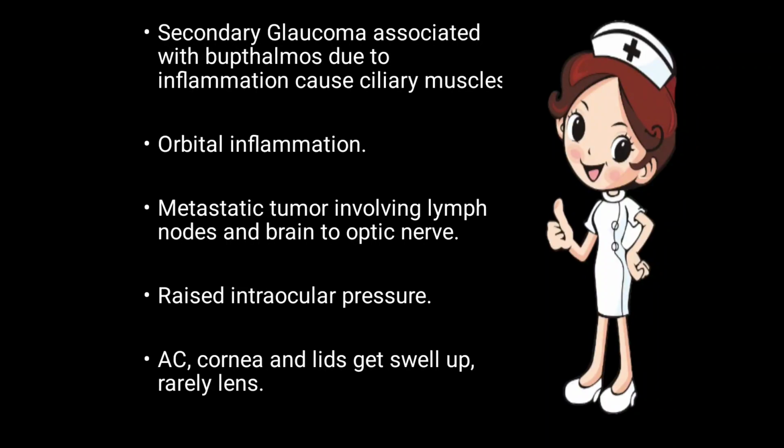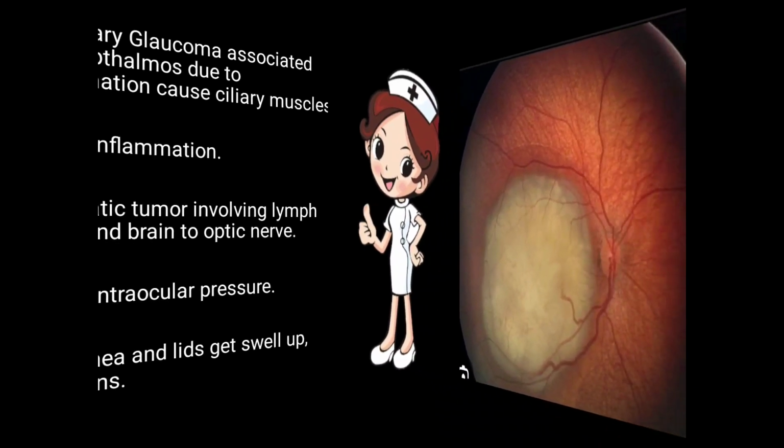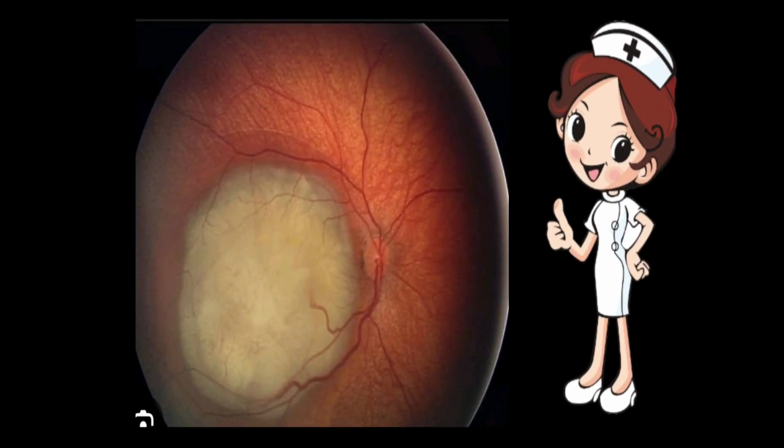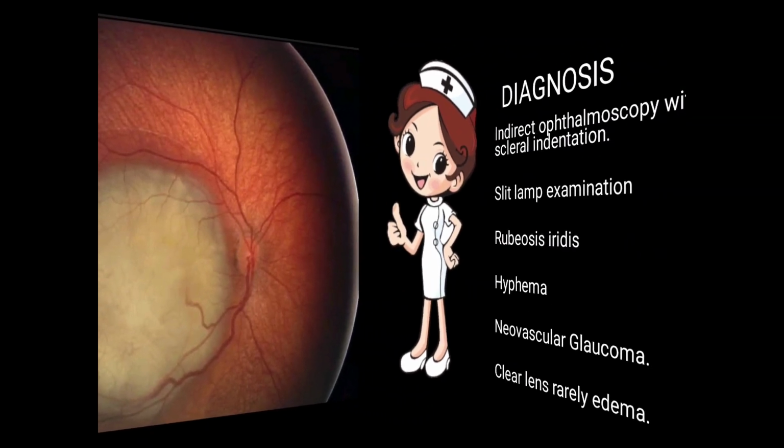The anterior chamber, cornea and lids get swollen. Rarely the lens gets swollen. So this one is the image of the retinoblastoma. Next one,